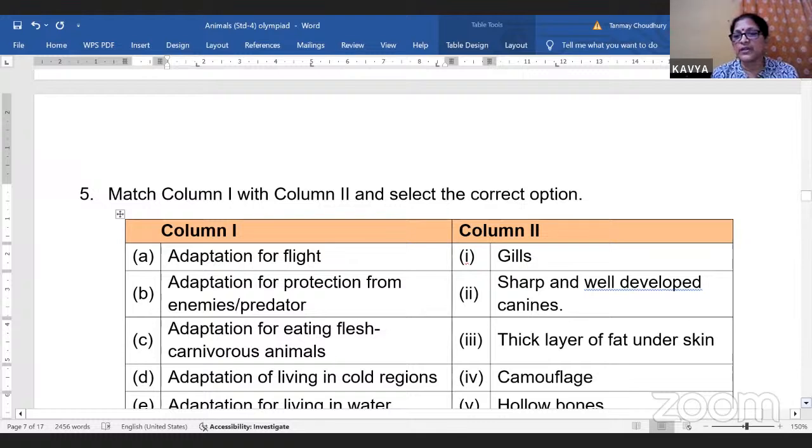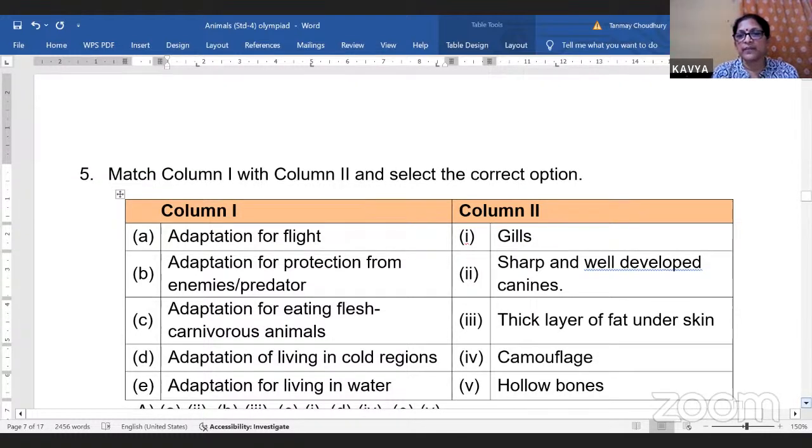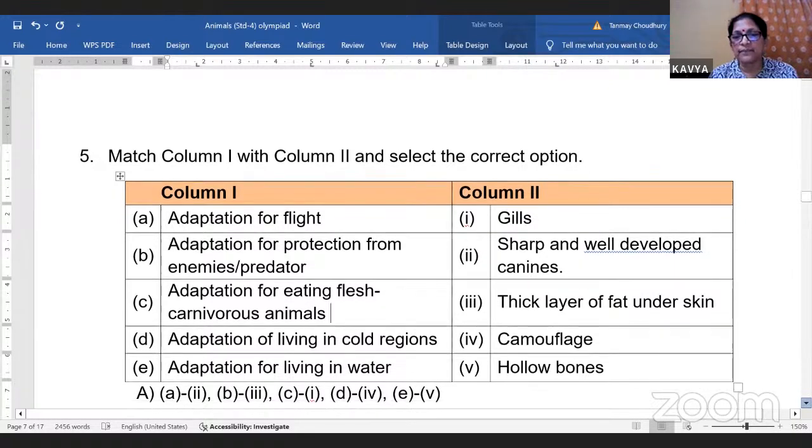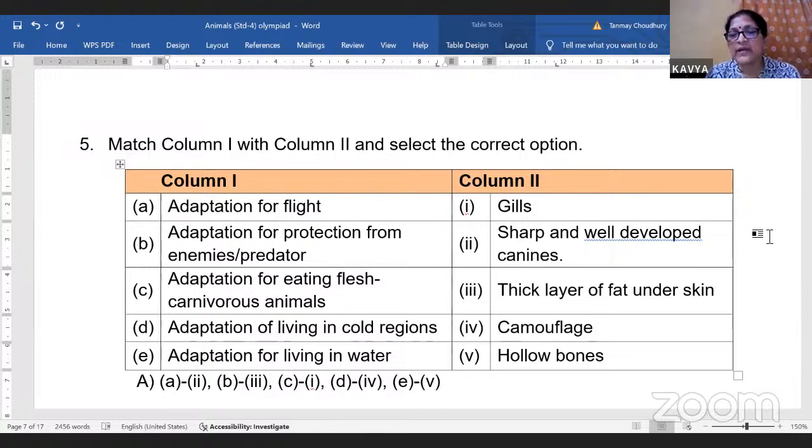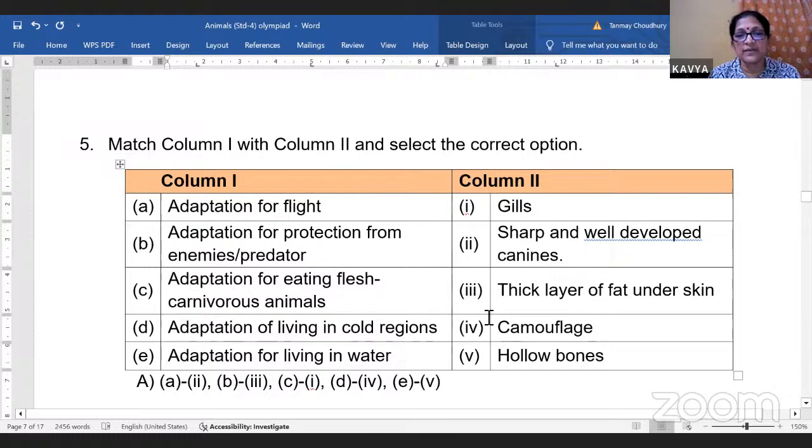Adaptation for living in cold regions. For example, the polar bear. I told you about the polar bear in the cold region. To bear the intense cold, all these animals who live in intense cold, like the polar region or places which are very, very cold, have got a thick layer of fat under their skin. Now, fat, like we did in the food and health chapter, this layer of fat keeps the body warm. So animals staying in cold regions have got a thick layer of fat under their skin.